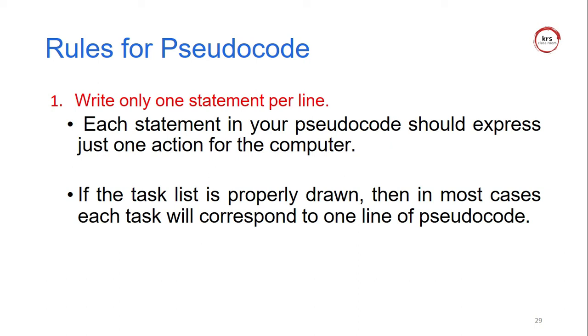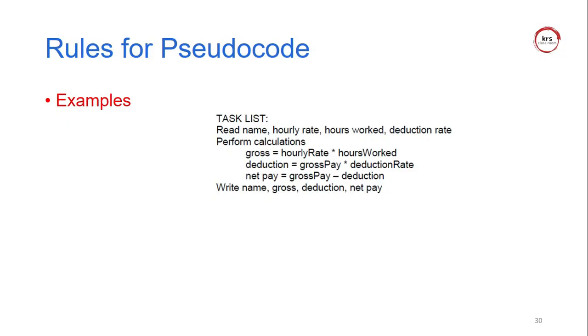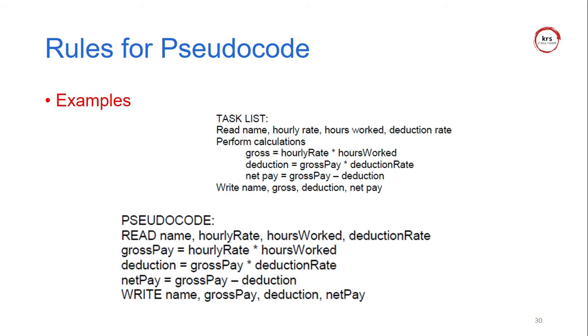The rules for pseudocode. First, write only one statement per line. There should be only one; you should not write a paragraph or multiple conditions. Write only one statement or instruction per line. That is the first rule. For example: read name, hourly rate, hours worked, and deduction rate. Everything is declared in a single line. So it is called a one-line description.